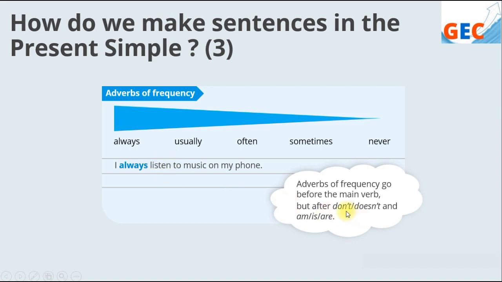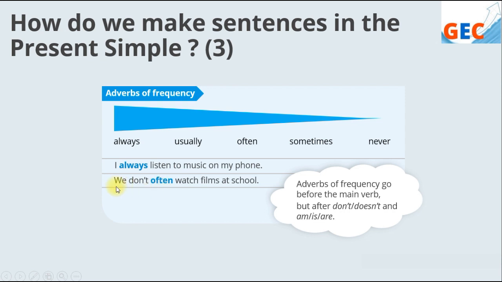But after do not or doesn't, so it means when you are writing the negative sentence, after don't and doesn't, or after am, is, or are. So for example, we don't often watch films at school. So after don't or after doesn't, we can use an adverb of frequency, right?